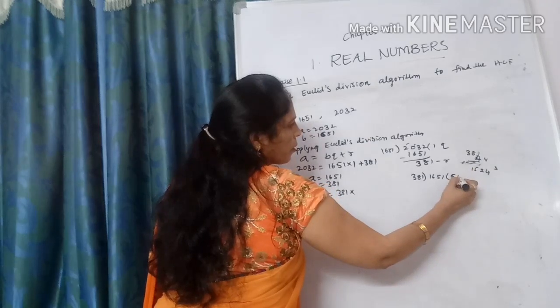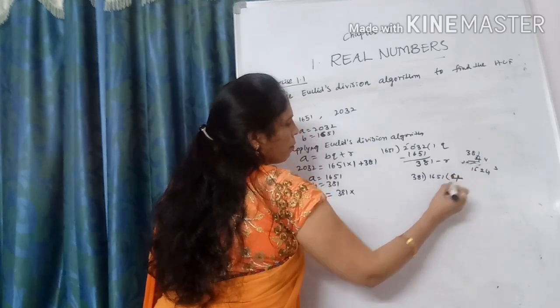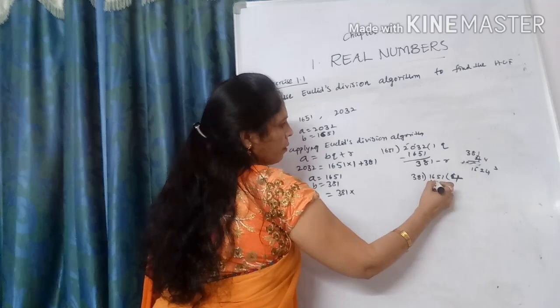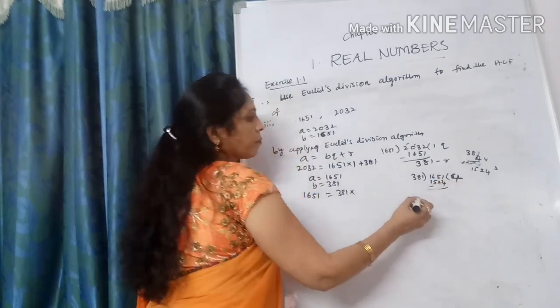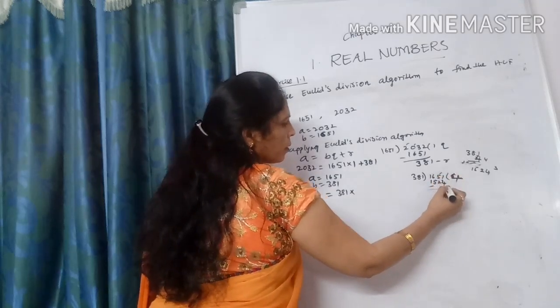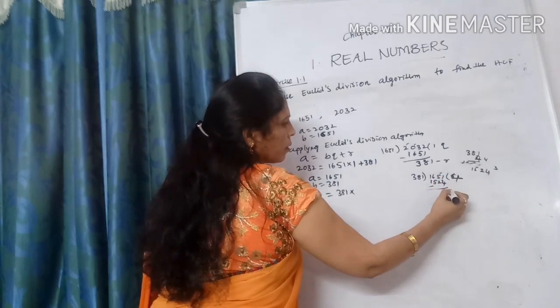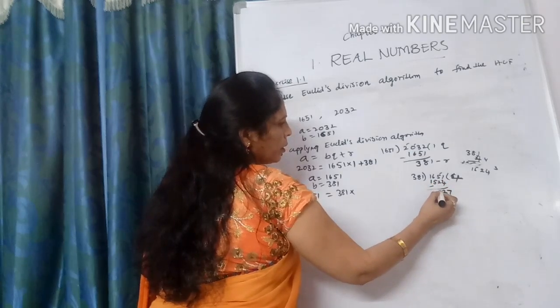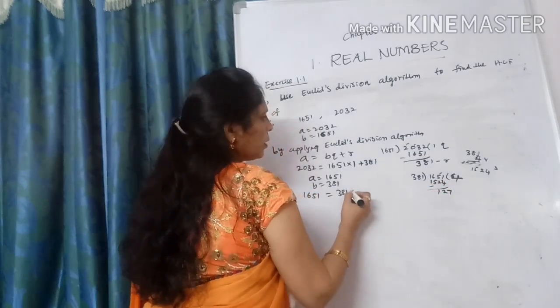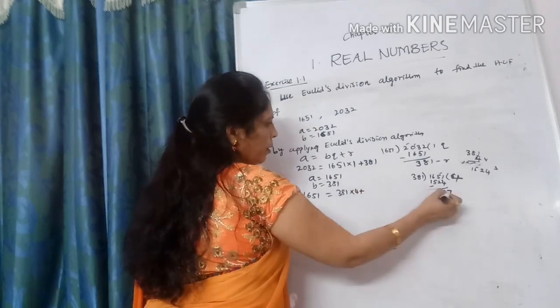So it goes 4 times. What is the remainder? So 381 goes 4 times and we got the remainder 127.